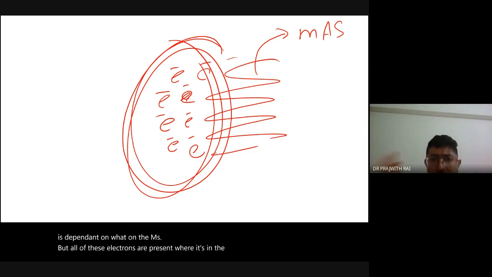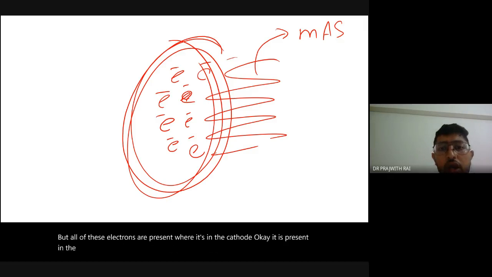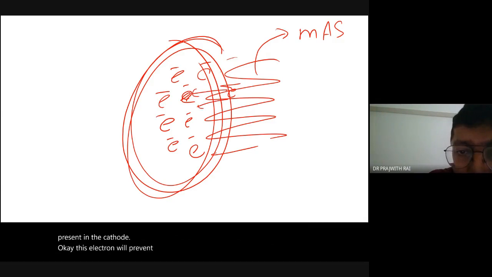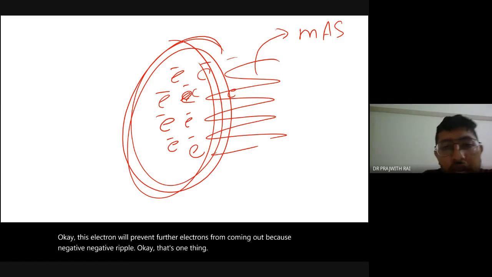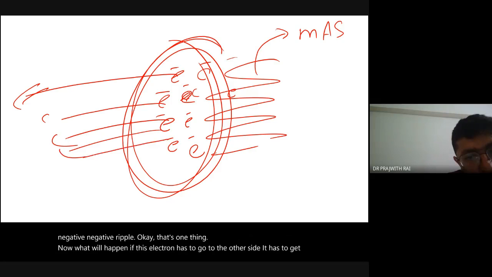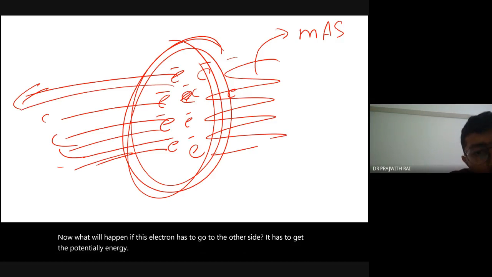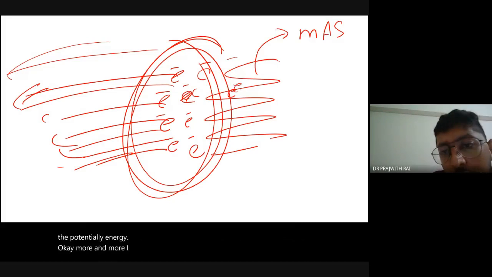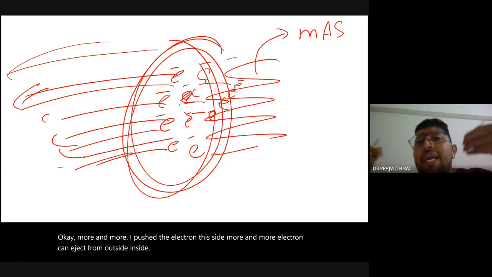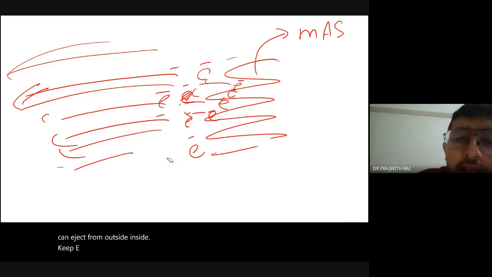These electrons will prevent further electrons from coming out because negative charges repel. If an electron has to go to the other side, it has to get potential energy. The more I push the electrons this side, the more electrons can eject from inside. So KVP can increase the electrons a little bit.